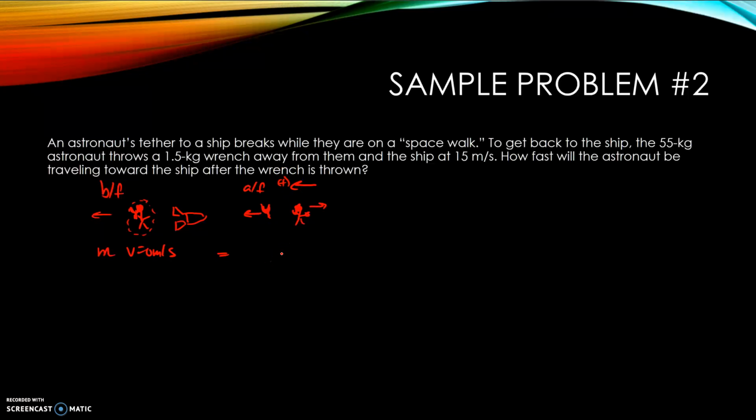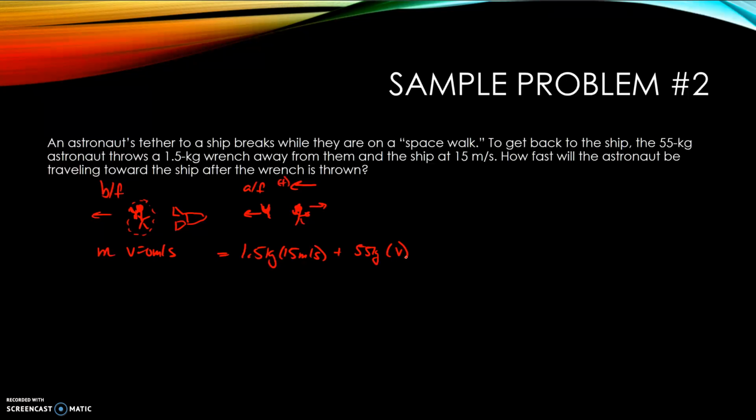So the wrench has a mass of 1.5 kilograms. It's traveling at 15 meters per second, which is a little over 30 miles per hour if you're wondering how fast that is. Plus the mass of the astronaut, so this astronaut is 55 kilograms, times the velocity of the astronaut.